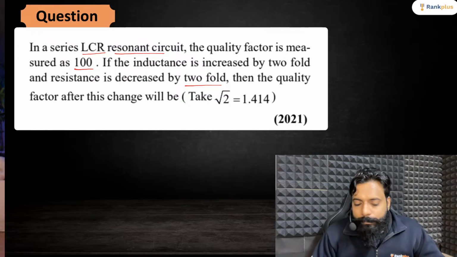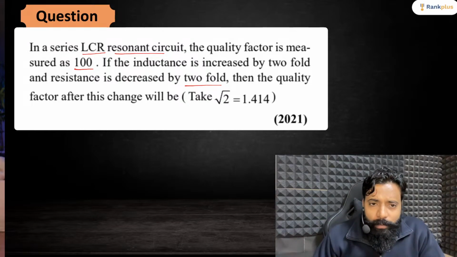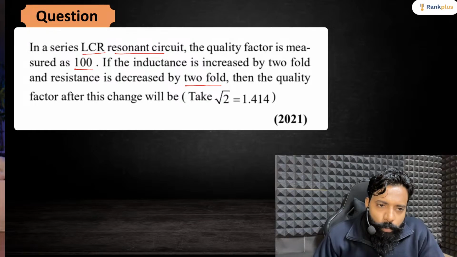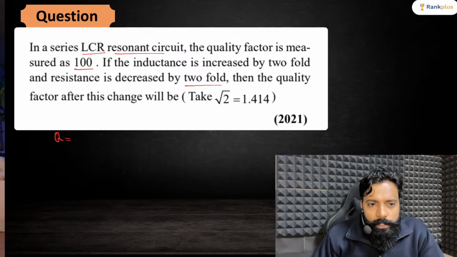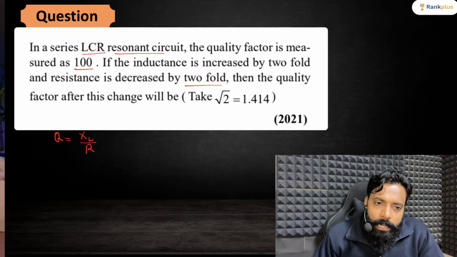So you can do one thing. If I need to find the quality factor, I must know the formula for the quality factor. The quality factor formula is the inductive reactance divided by R. You can substitute this by omega L by R, right?